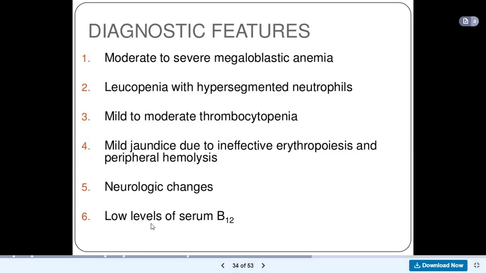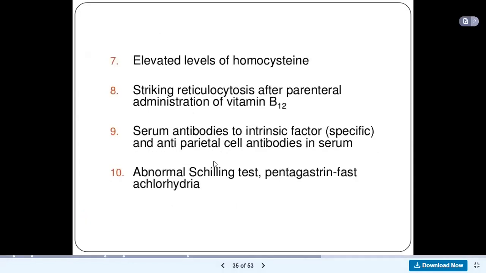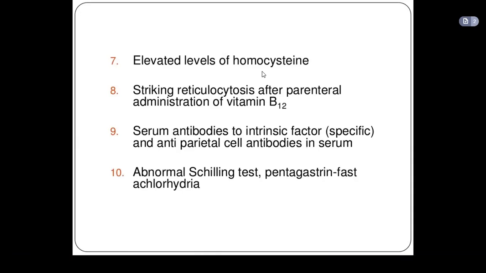Then we will have low level of serum vitamin B12. So vitamin B12 in the blood, the level will decrease. And then you will have elevated levels of homocysteine. Why? Because we said in vitamin B12 deficiency, homocysteine cannot be converted to methionine because homocysteine needs vitamin B12 before it can be converted to methionine, right?